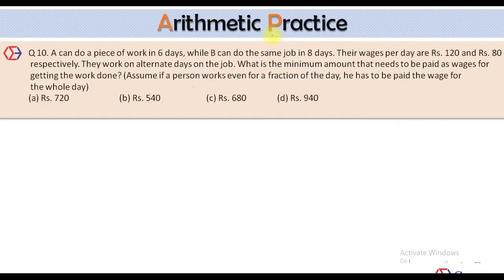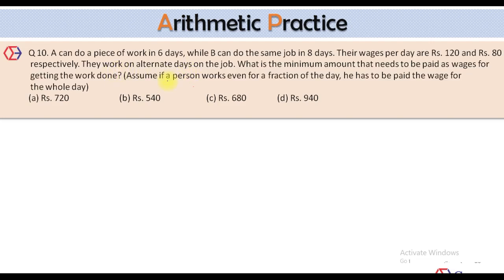A can do a piece of work in 6 days while B can do the same job in 8 days. Their wages per day are rupees 120 and 80. They work on alternate days on the job. What is the minimum amount that needs to be paid as wages for getting the work done? Assume if a person works even for a fraction of a day, he has to be paid the wage of the whole day. They're working on alternate days, but it's not given who's going to start the work.